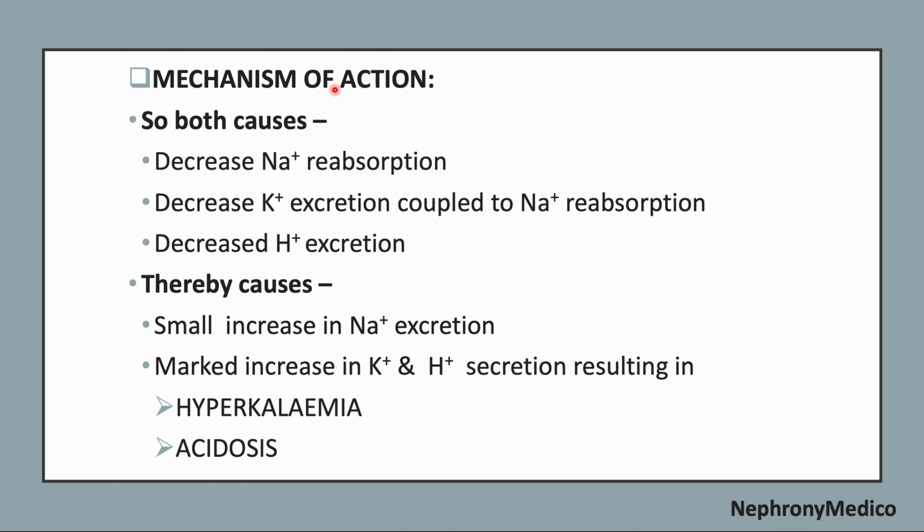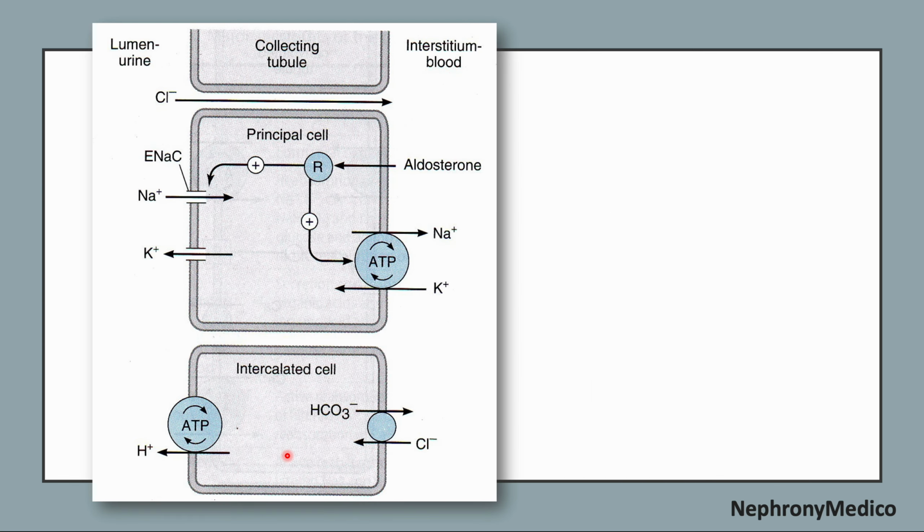Now, mechanism of action. It causes decreased sodium reabsorption, decreased potassium excretion coupled to sodium reabsorption, and decreased hydrogen excretion. It thereby causes a small increase in sodium excretion and a marked decrease in potassium and hydrogen excretion, resulting in hyperkalemia and acidosis. This is a picture showing the mechanism of action of spironolactone or other potassium sparing drugs.